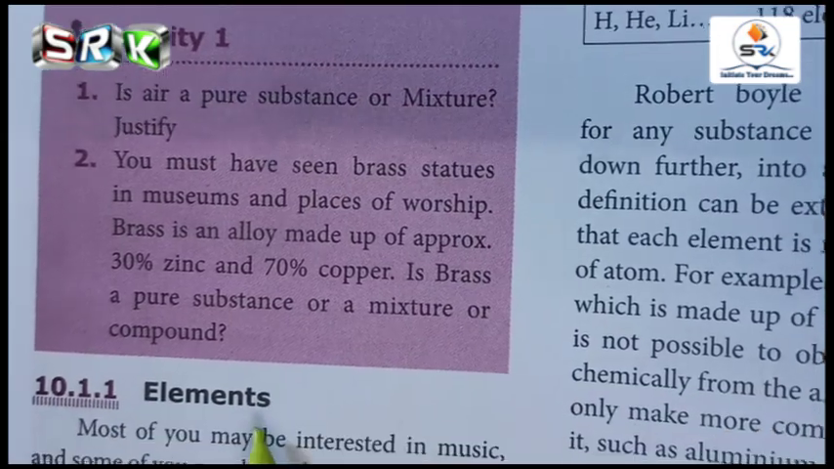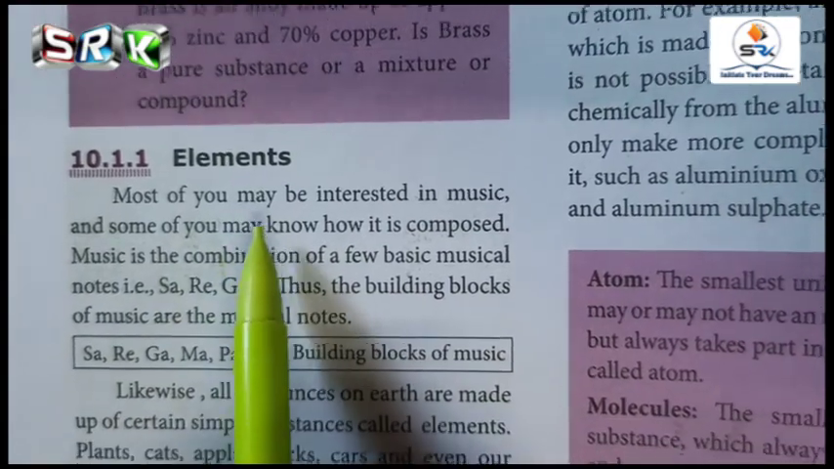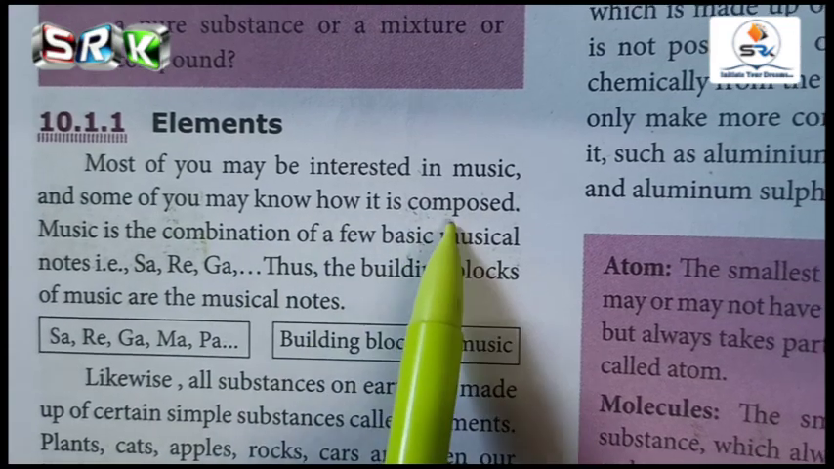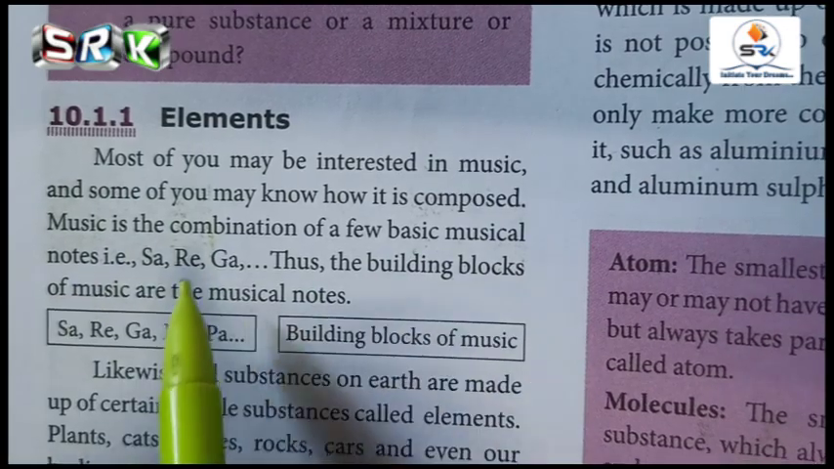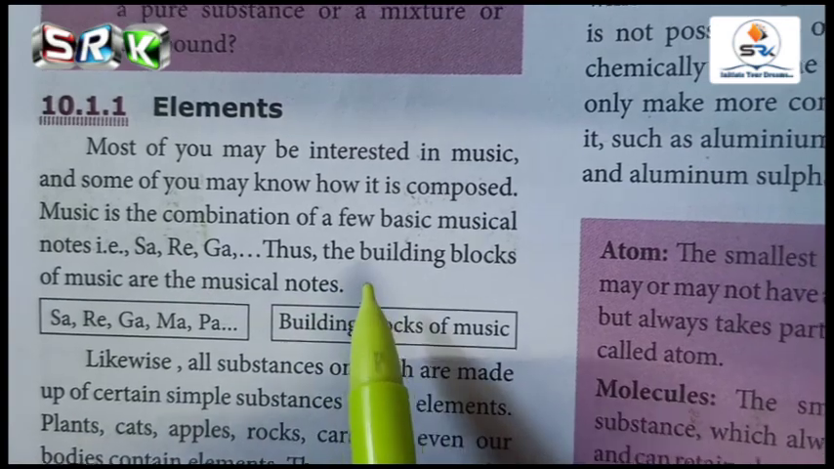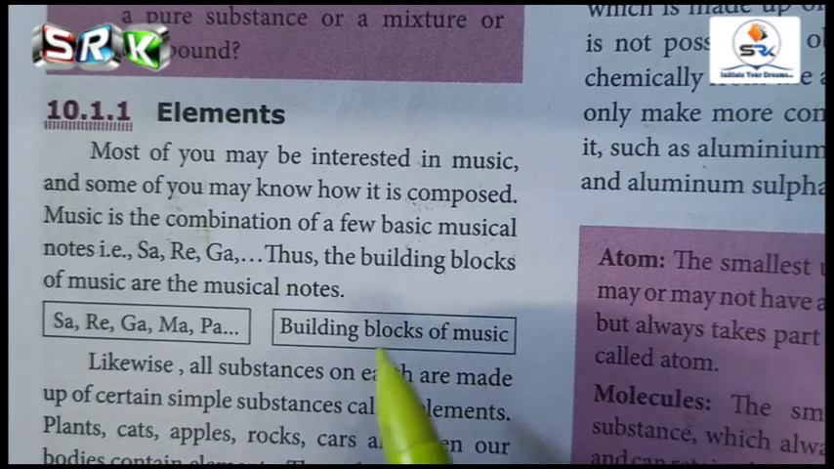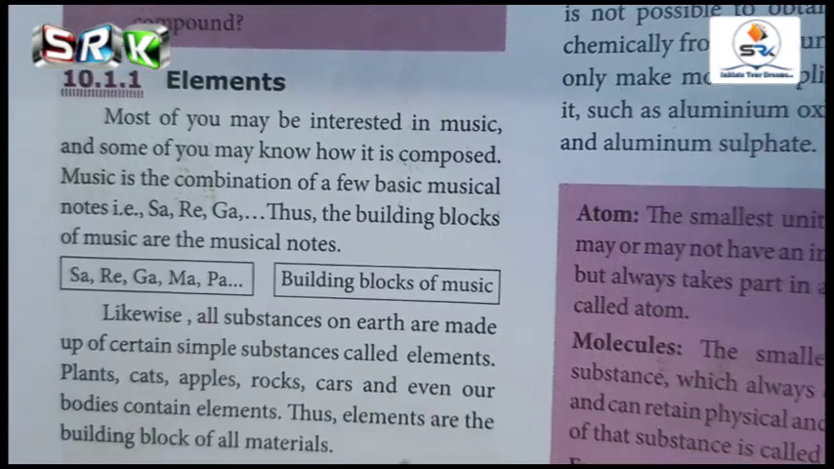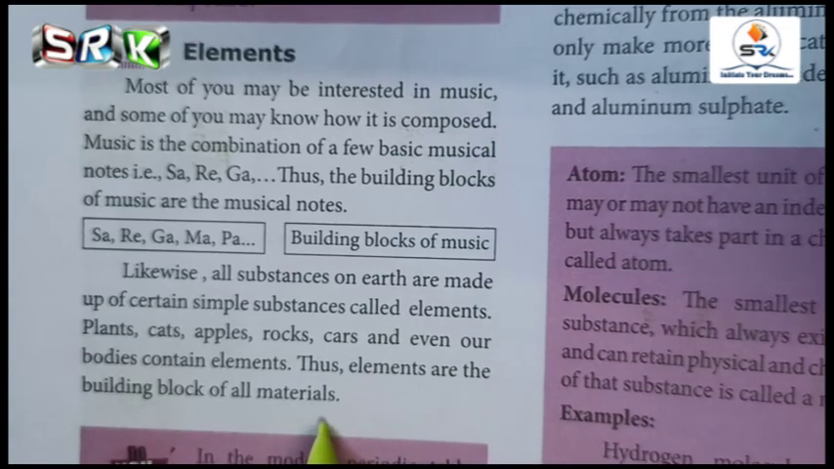And today we are going to see what is meant by elements. So we will read line by line now, then it will be easy for you to understand. Most of you may be interested in music and some of you may know how it is composed. Music is the combination of a few basic musical notes, sa, re, ga. Thus the building blocks of music are the musical notes. Why have they given this example here? Musical notes, building blocks, what are they coming to say? That means the elements are the building blocks of all materials. Finally, what they concluded from this example is that elements are the building blocks of all materials.